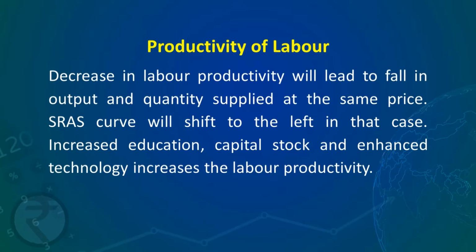And if there is a decrease in labor productivity, then what would happen? Then naturally the total output will reduce and quantity supplied at the same price will also fall. The SRAS curve, which is the short run aggregate supply curve, will shift to the left in that case. Increased education, capital stock and enhanced technology increase the labor productivity.